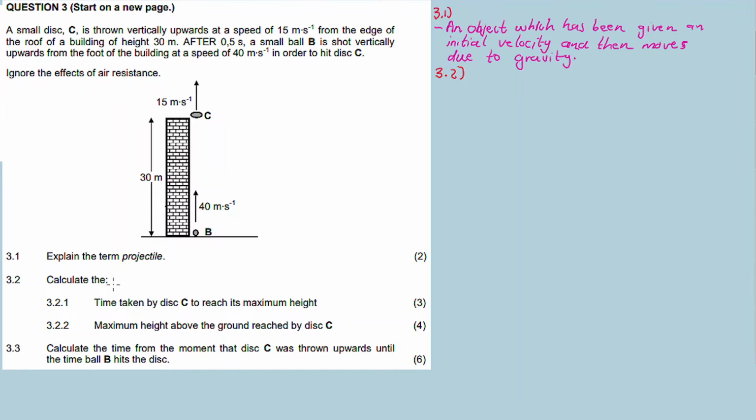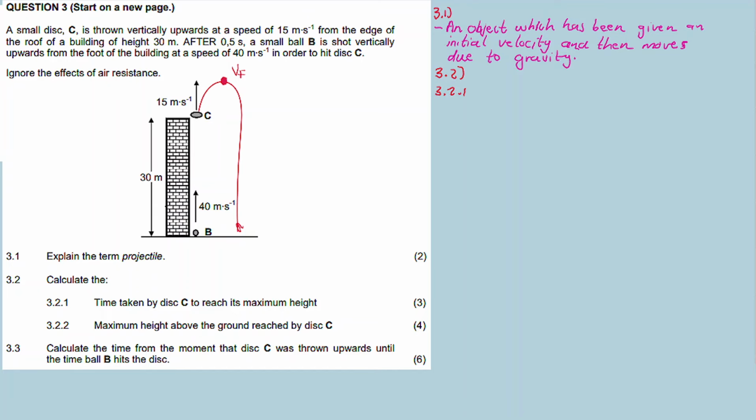3.2.1: calculate the time taken by disk C to reach its maximum height. If I project C, it will follow a path like this until it hits the ground. So we want the time taken by C to reach its maximum height. At the maximum height, the final velocity is 0, right?